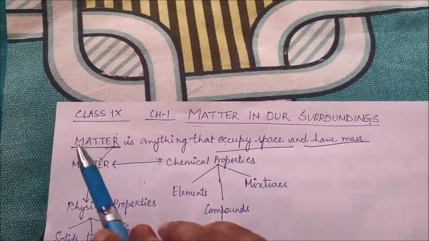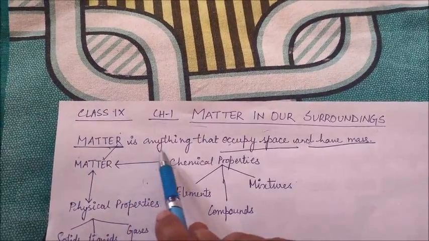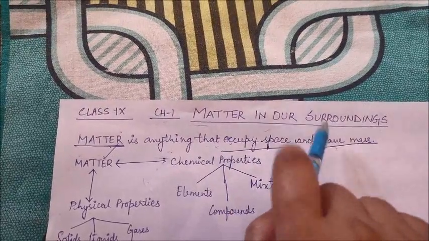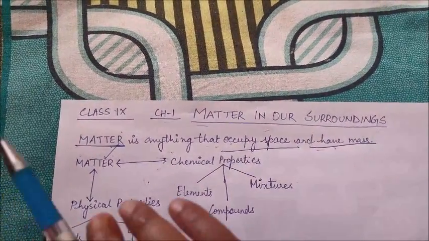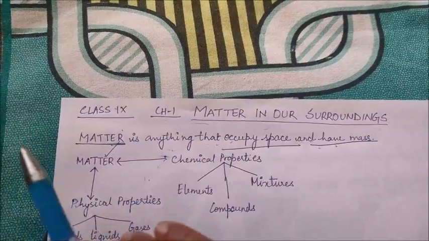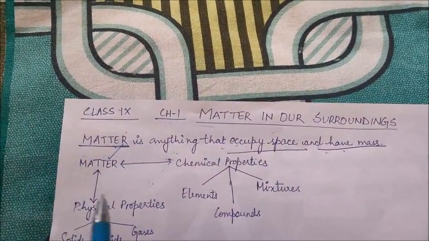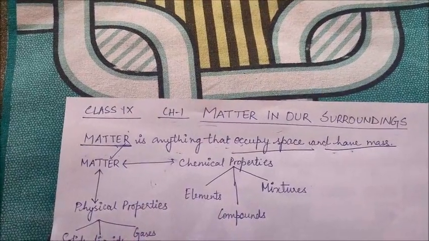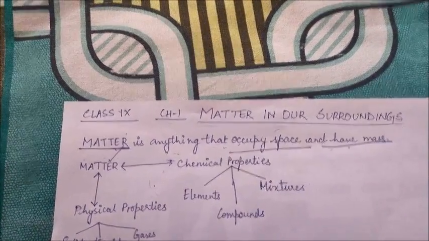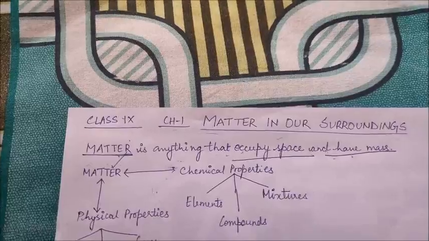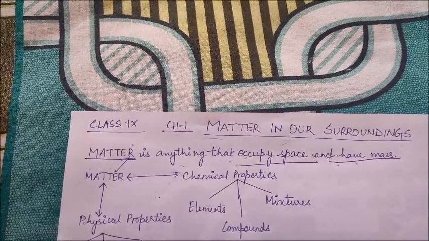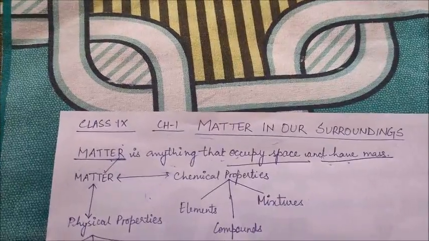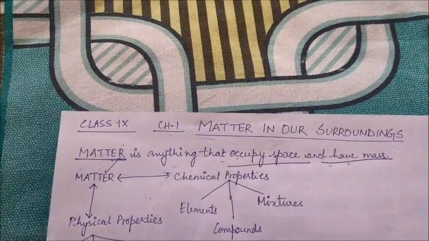Now, how can you define matter? Matter is anything that occupies space and has mass. If you look around, everything present around you is occupying some space, be it a pen, pencil, chair, pillow, whatever it is, right? And it also has some mass, be it air. Air is also present around you, occupying some space and having some mass.